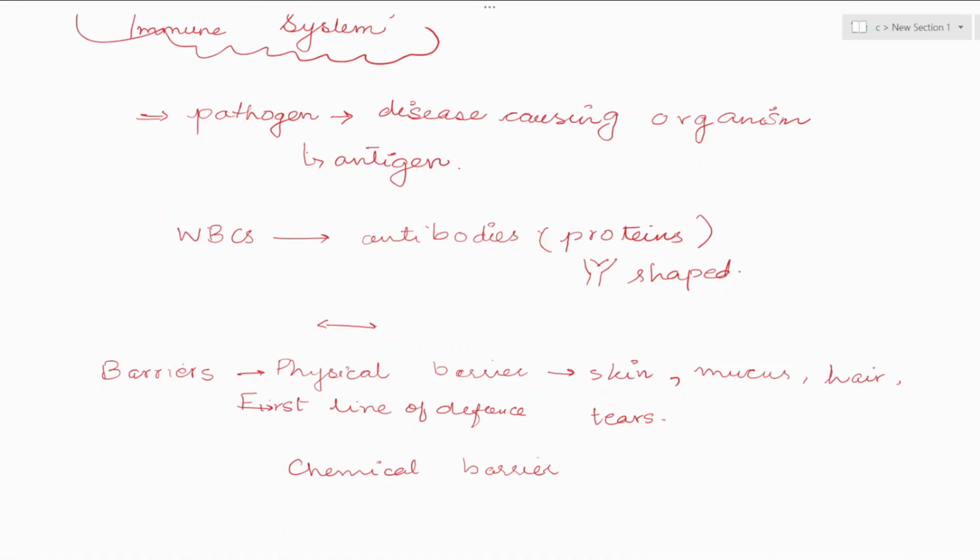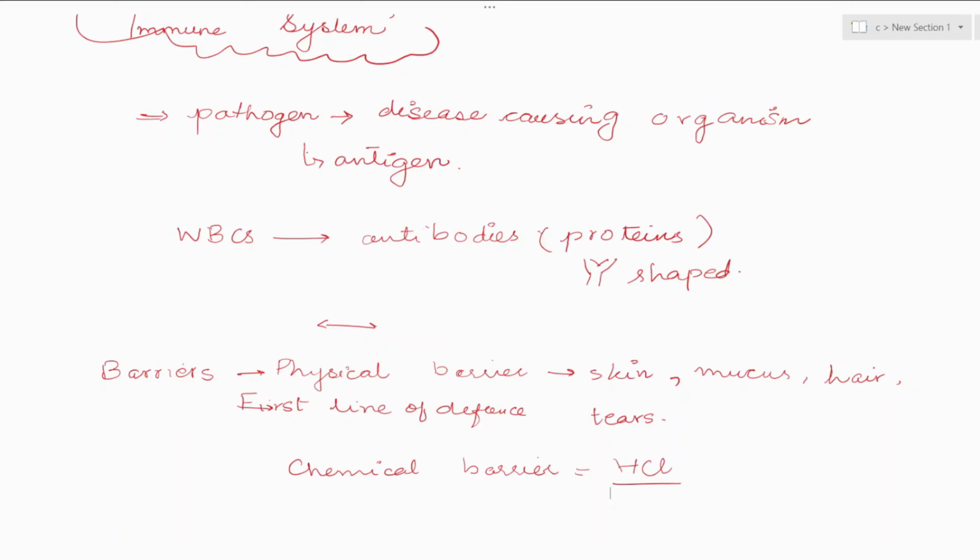Let's say they are stopping the pathogen from entering, but still, if you eat something and it has a pathogen, the pathogen enters your body because you have eaten it. So what can act as a barrier? We have revised this in the start of the lesson. What is the chemical barrier of your digestive system? Hydrochloric acid in your stomach.